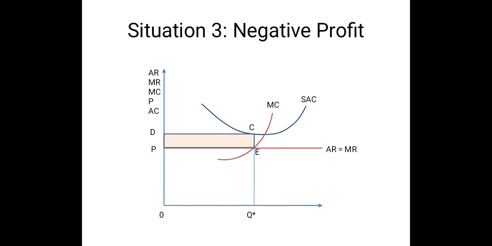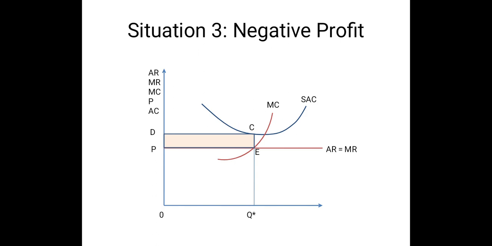So we are getting two conditions for equilibrium. One is MR equal to MC. This is the first order condition, or sometimes said the necessary condition for maximization. And the second order condition is that the slope of MC must be greater than the slope of MR. This second order condition is also known as the sufficient condition.